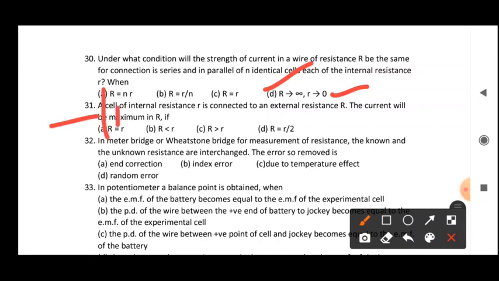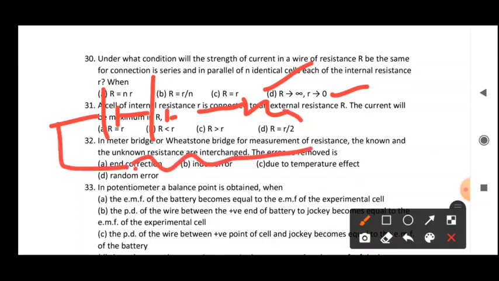You can also understand it now. Suppose we have a number of cells connected in series. What will be the value of total resistance here? One of the resistors connected through the wire is capital R. So the total resistance will be n times small r plus capital R, because every identical cell has resistance small r.